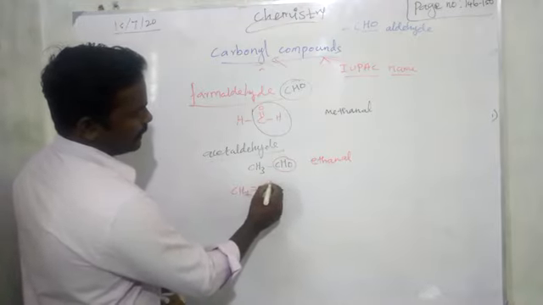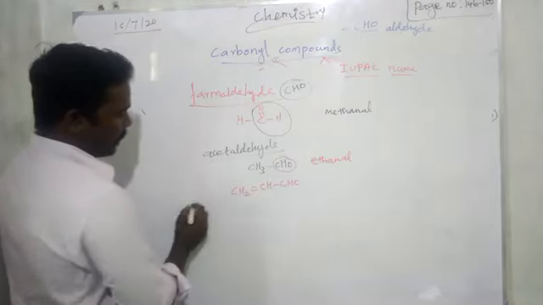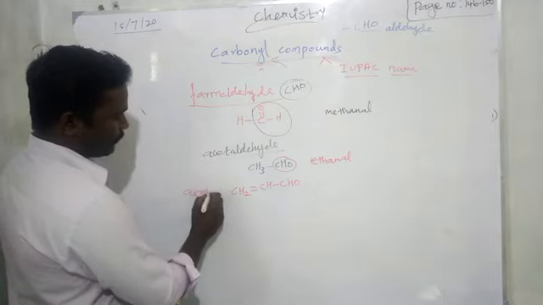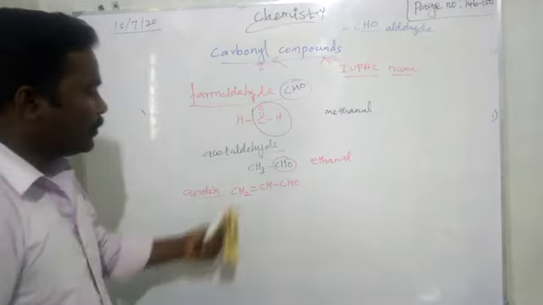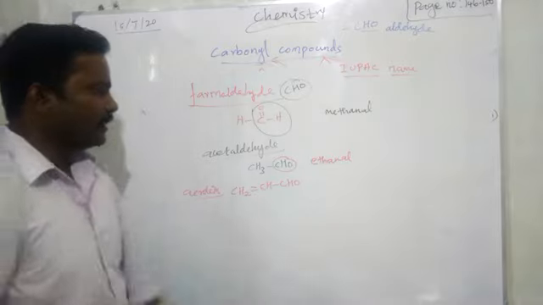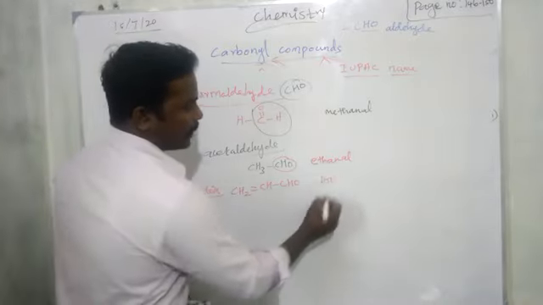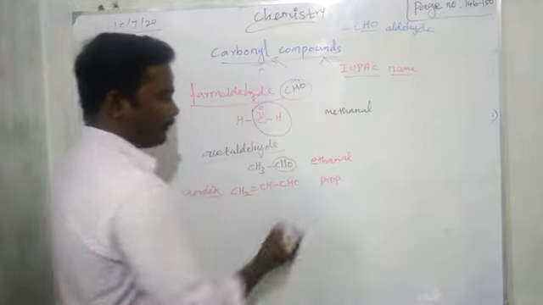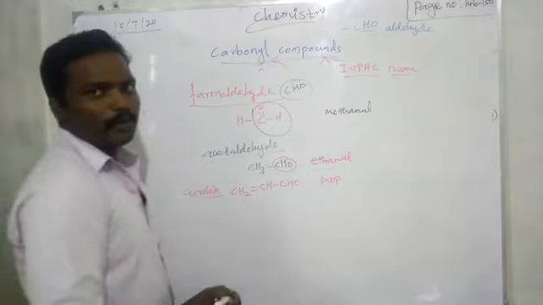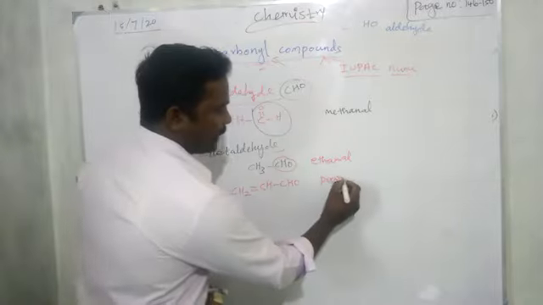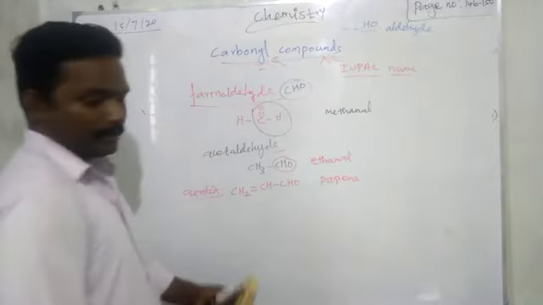Third compound, acrolein. CH2 double bond CHO. Common name acrolein. So acrolein means, first, how many carbons? Root word 3. Three means prop. Okay, prop. Then double bond present, so ENE: propene. Okay, right.